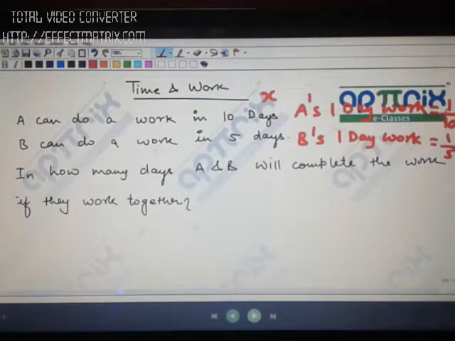Sitaram, how are you taking the one work? What is one work? What is one W? This is 1 day work. Can anyone answer my question or not? Please tell me. If I take 2 in place of 1, will I get the answer or not?